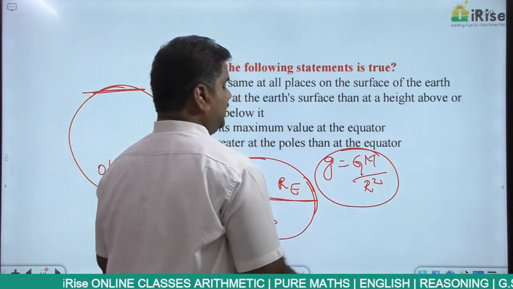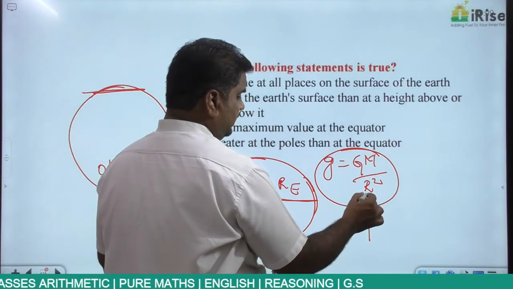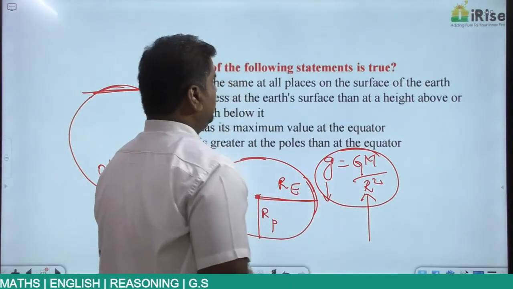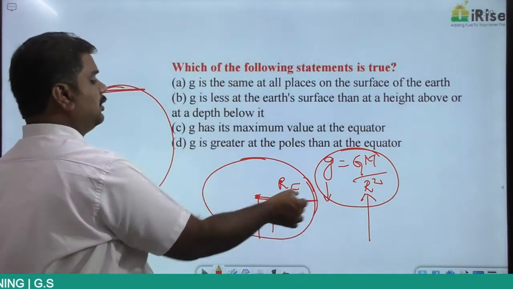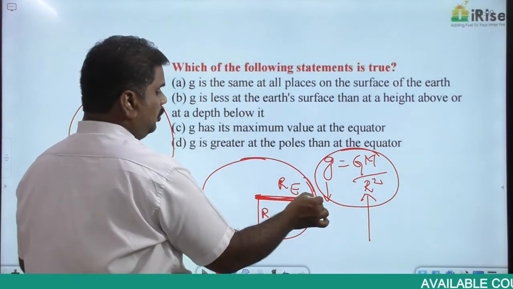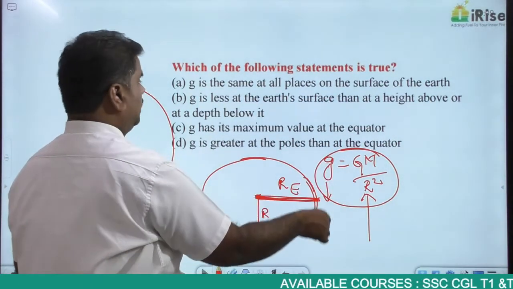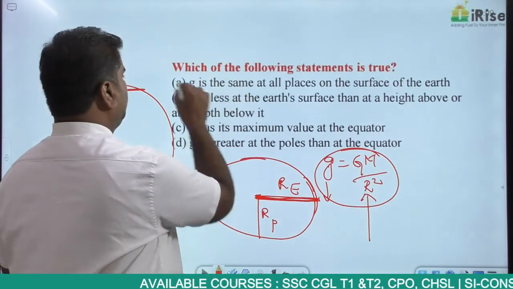Based on this, if the radius is increasing, the value of g decreases, right? So along the equator the radius is more. If the radius is more along the equator, then what happens to the value of g? It decreases. Is g the same at all places?